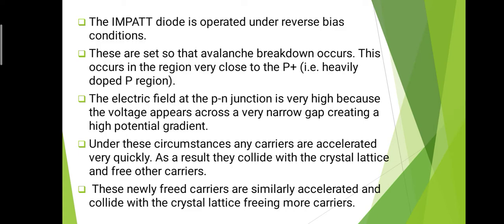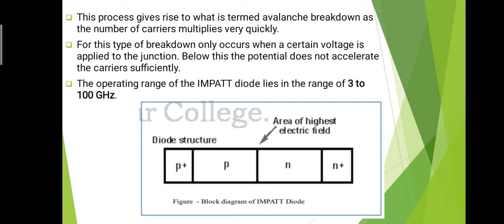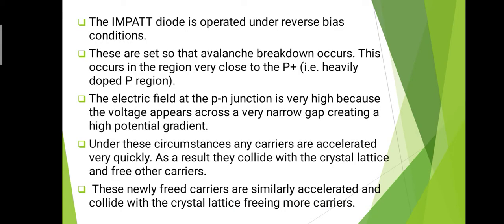That means the first very important process in the IMPATT diode is the avalanche breakdown, and the reverse bias is such that the avalanche breakdown occurs very easily. This occurs in the region very close to the p plus, which is the heavily doped p region.